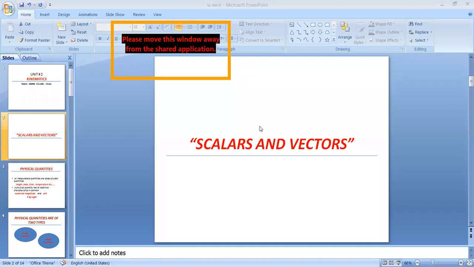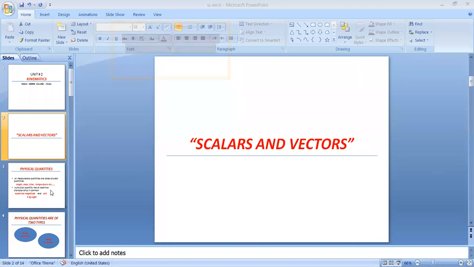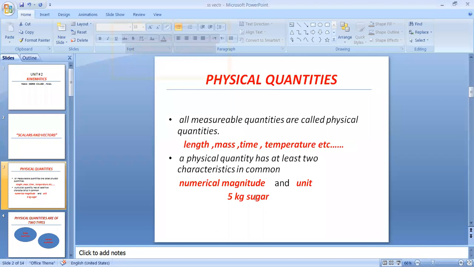What is a physical quantity? A physical quantity is a quantity that is measurable. Very good. Or we can say all measurable quantities are called physical quantities.